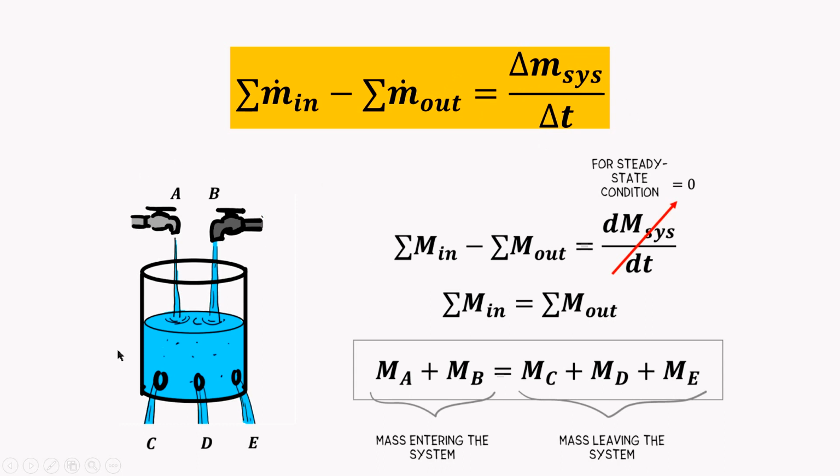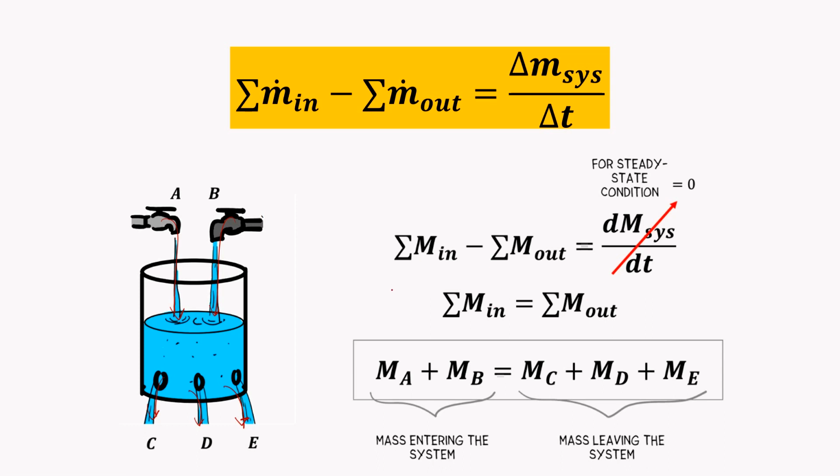For example, we have a container of water, and two inlets, two sources of water that go into the container. Let's say we have A and B, so there's a mass flow rate at A and a mass flow rate at B. Then we have three outlets: mass going out from C, from D, and from E.